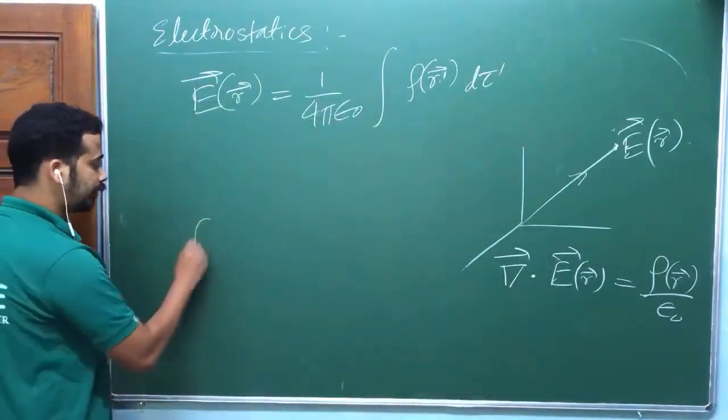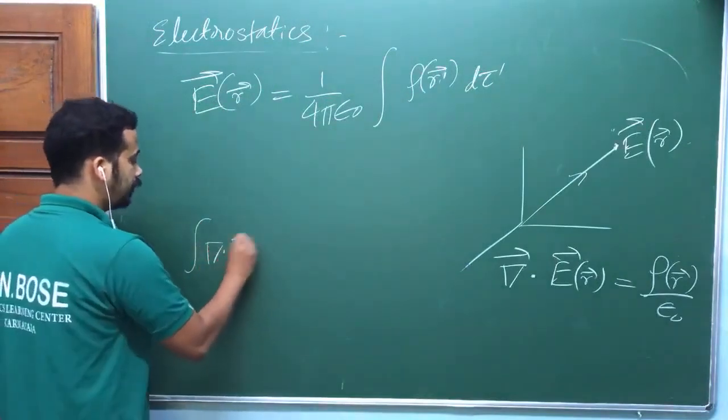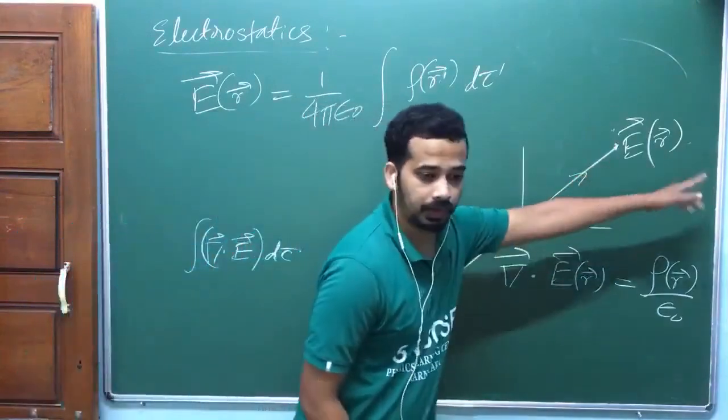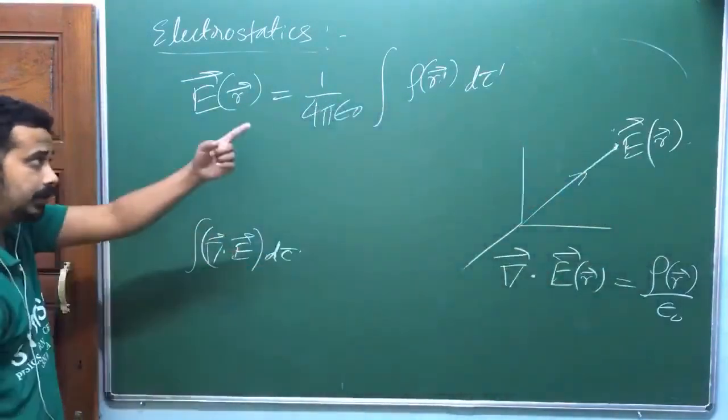Earlier it was integral of del dot E d tau, not d tau prime. I mean that integral was with respect to x, y, z, not the primed coordinate. But here it is d tau prime.